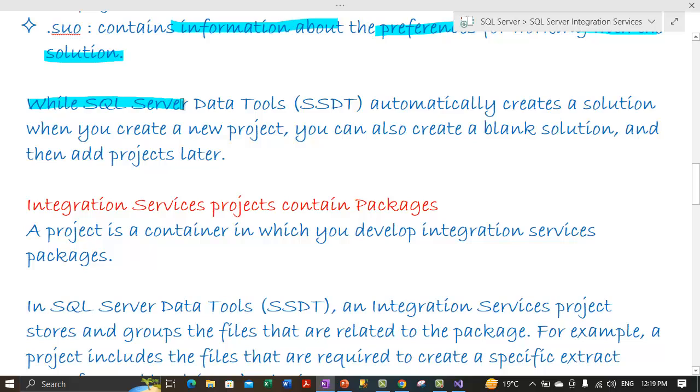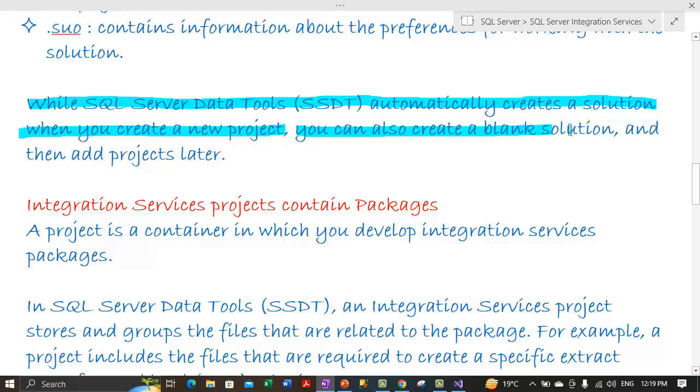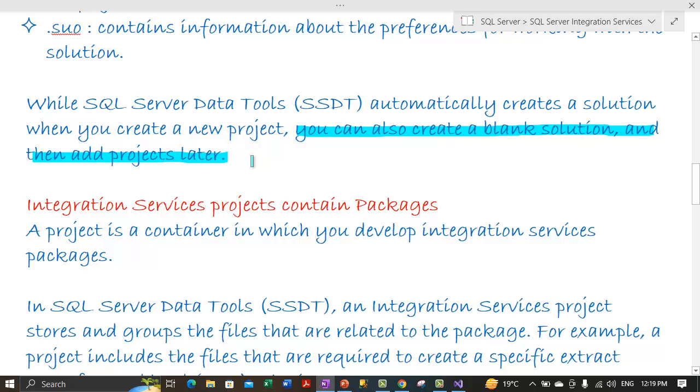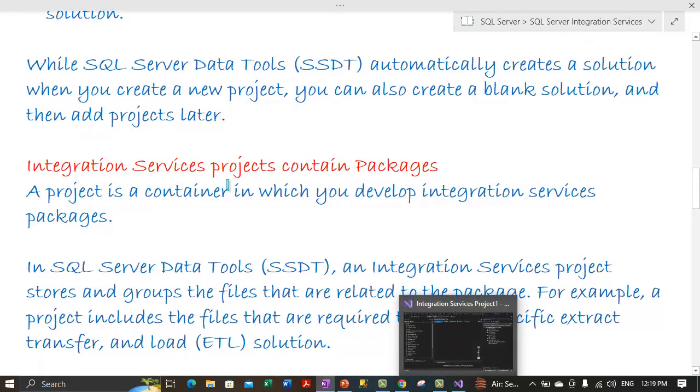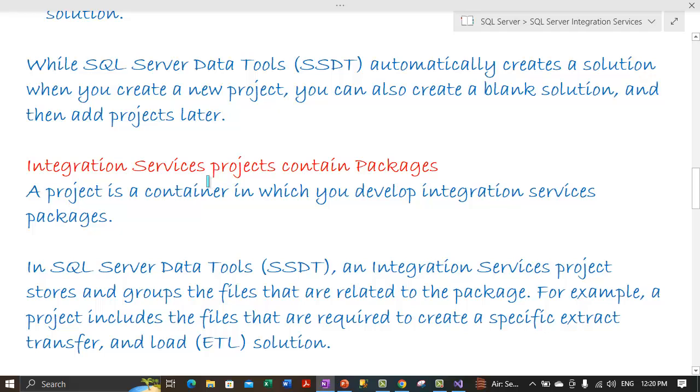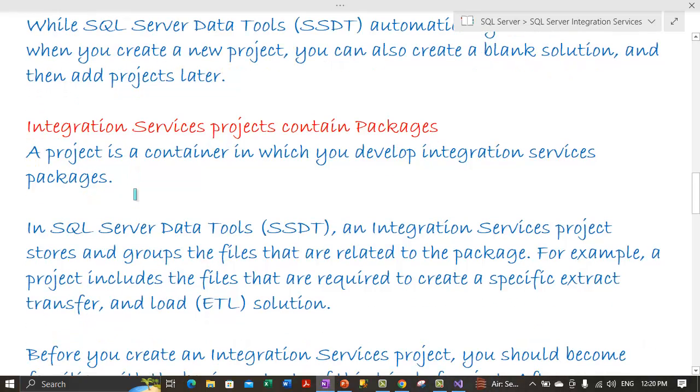Now, while SQL Server Data Tools automatically creates a solution when you create a new project, you can also create a blank solution and then add the projects later. So we can get our projects added later to the solution as well, instead of projects automatically creating a solution. In this case we had created an integration services project, which has automatically created the solution for us as well. Otherwise a new solution can be created and we can import or create a new integration services project under that solution. Now integration services projects contain various packages.